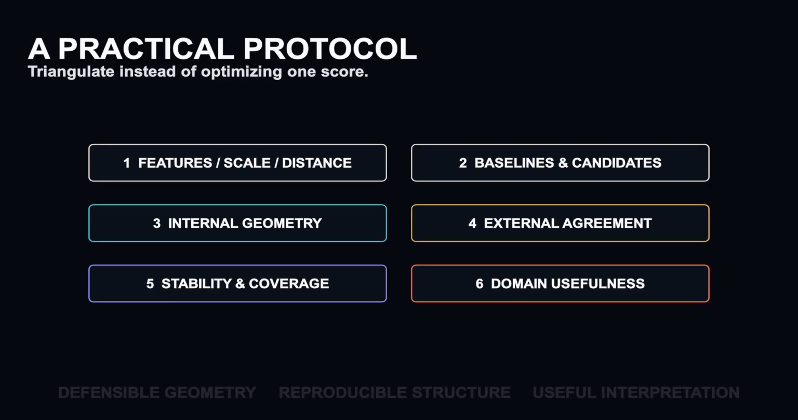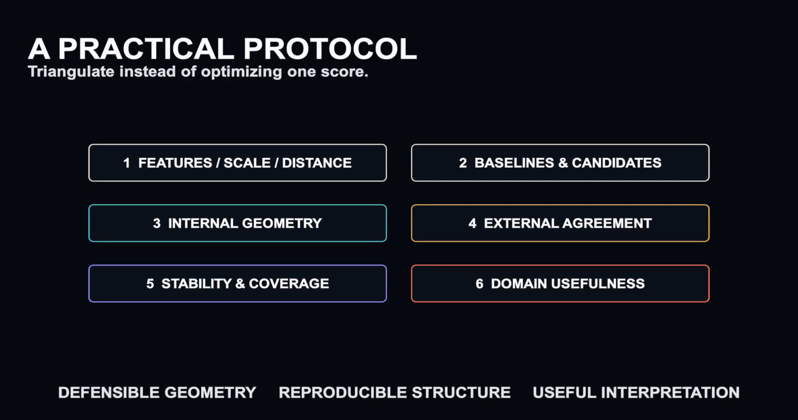Fourth, if trustworthy reference labels exist, use chance-adjusted external metrics and diagnose splitting versus mixing. Fifth, repeat the complete pipeline to measure seed, sample, and time stability. Sixth, report cluster sizes, noise coverage, and sensitivity to hyperparameters. Finally, profile the clusters in domain language and test whether they support the intended decision on held out or future data. Do not optimize 10 metrics and declare victory on the largest number. Look for a solution whose geometry is defensible, whose structure is reproducible, and whose interpretation changes what you can responsibly do.